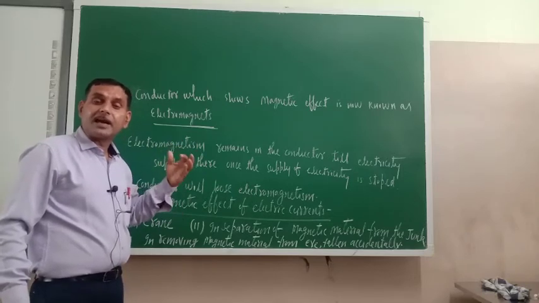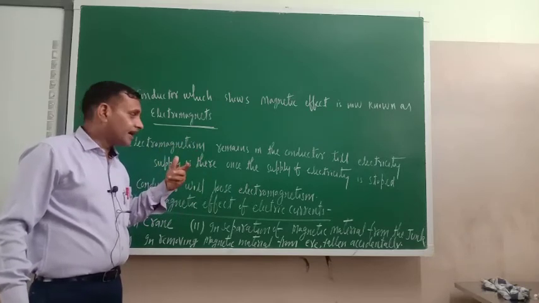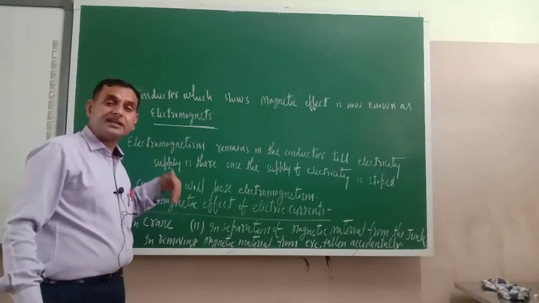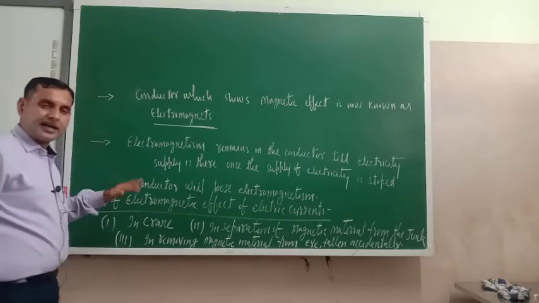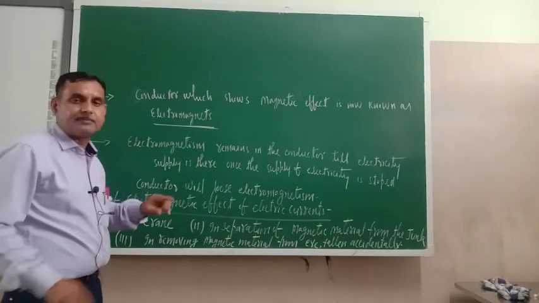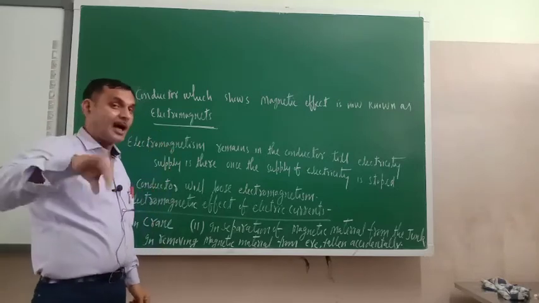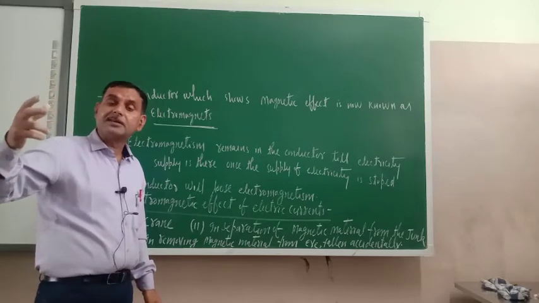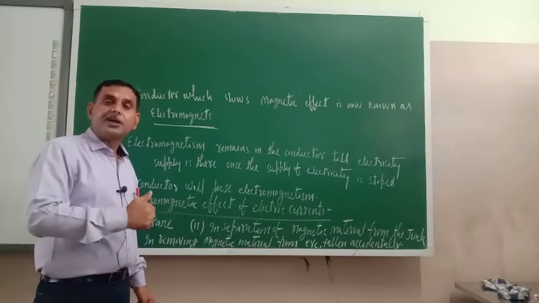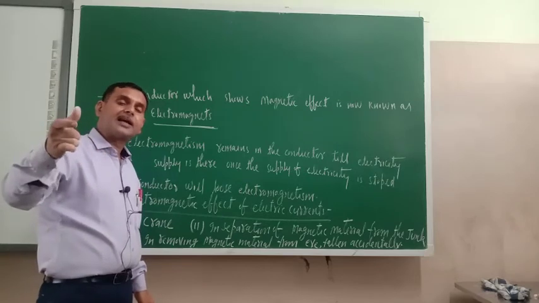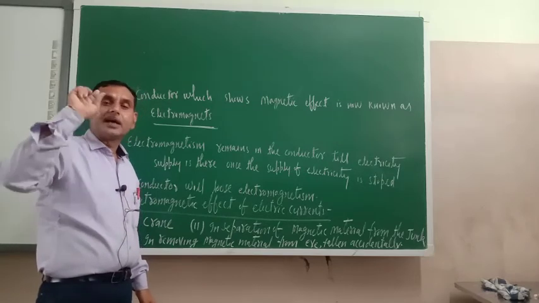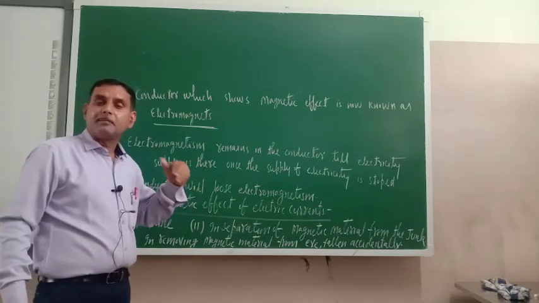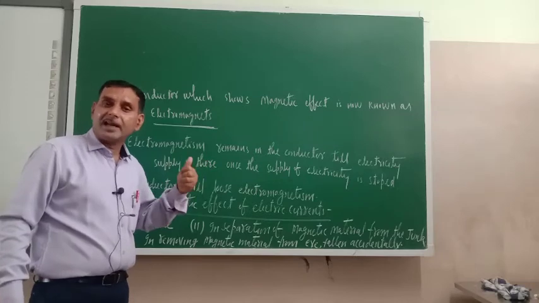Once the supply of electricity is stopped, electromagnetism will be lost. Means electromagnetism will not be there. So the conductor will lose the electromagnetism. Try to understand: unlike a natural magnet, which has magnetism permanently, here until you supply the electricity, only until then will the conductor behave like a magnet. Once the supply of electricity is stopped, the magnetism will also vanish.